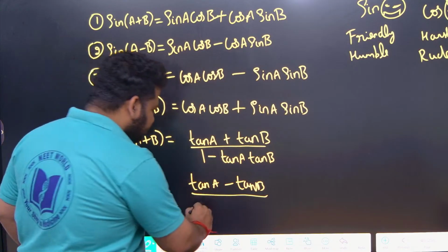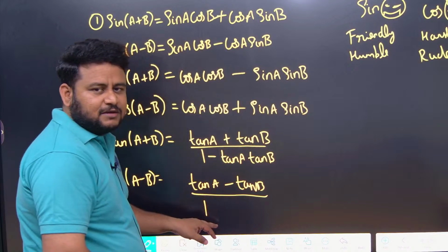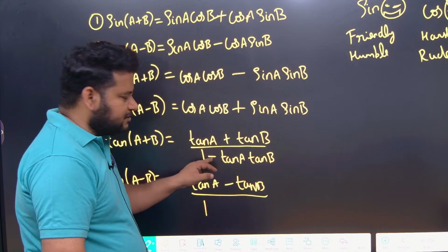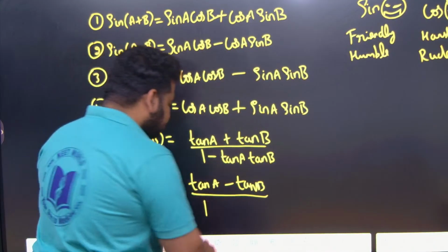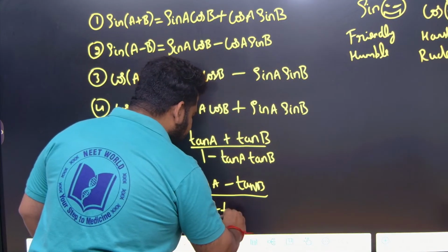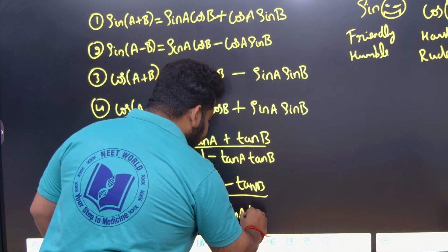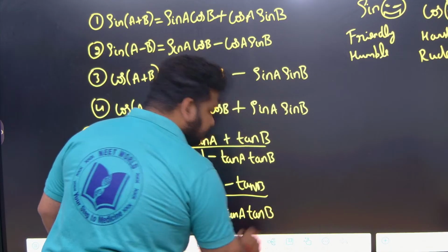Here it will become what? 1. Here it is minus means here it will become reverse. Here if it is plus means here it will become opposite. Here it is minus means here it is reverse or opposite, it will become what? Plus tan A tan B.